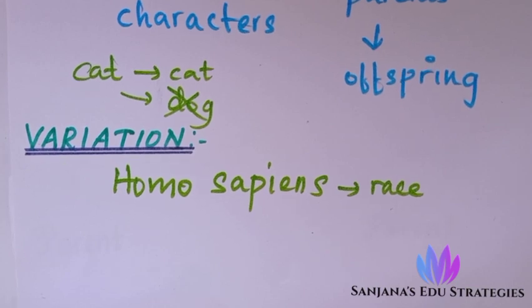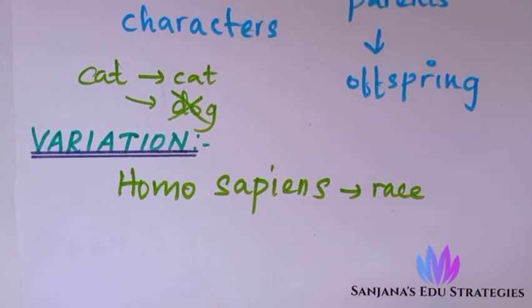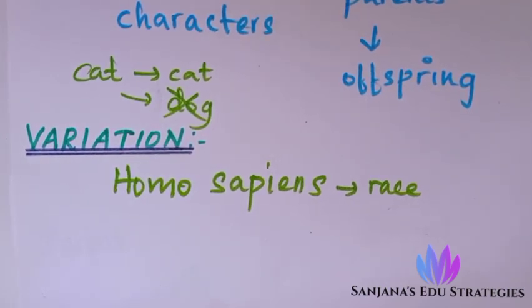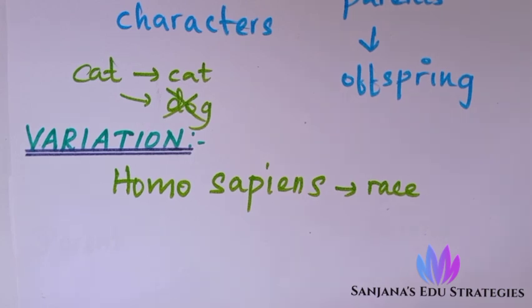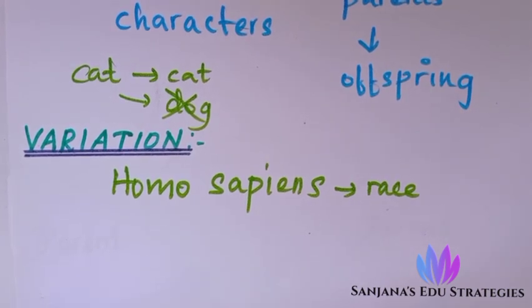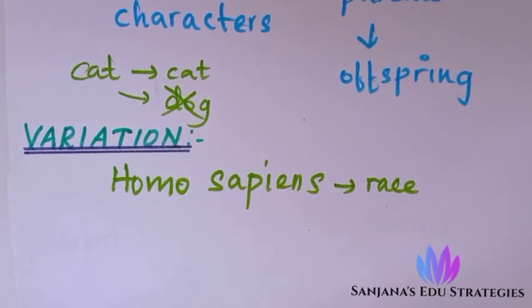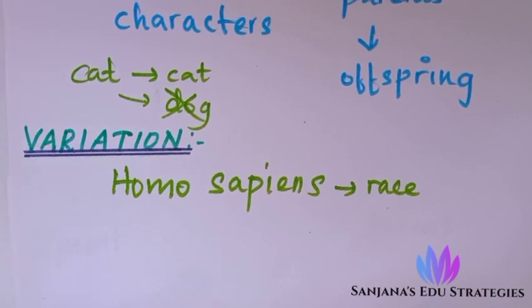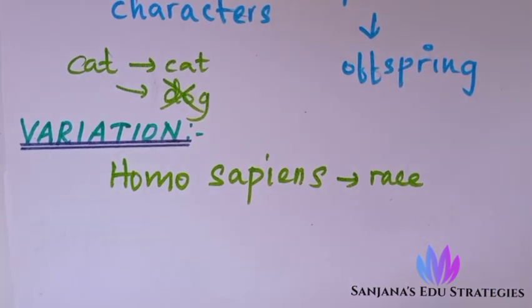We have many examples like this. When we take dogs, in dogs itself we have different breeds. Like that, in each animal there will be different varieties, different variations seen in their body features, in their color and in their shape, everything. That is called variation.